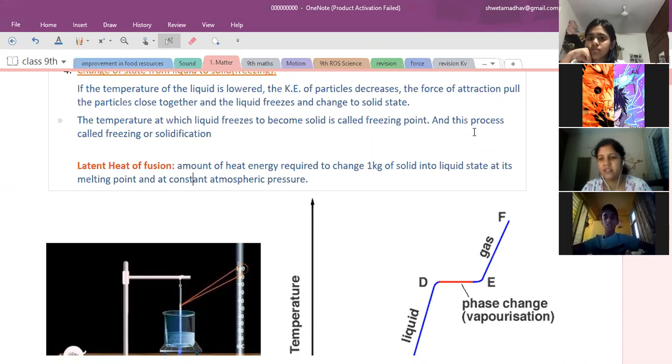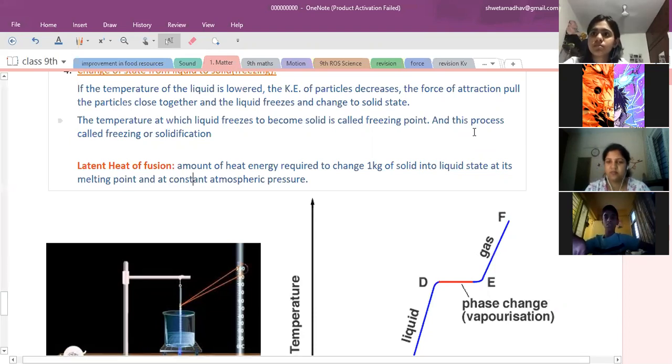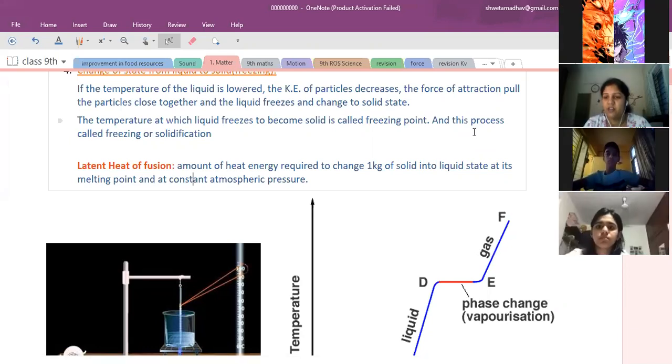Okay, and what is gas then? Ma'am, like that gas on the normal atmospheric pressure. So at normal atmospheric pressure and room temperature, whatever substance is in gaseous state, those we call gases. And vapors are those substances which at room temperature are in solid or liquid state, and when at their boiling point get converted into gaseous state.